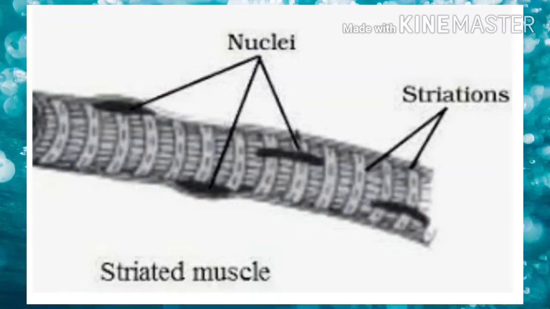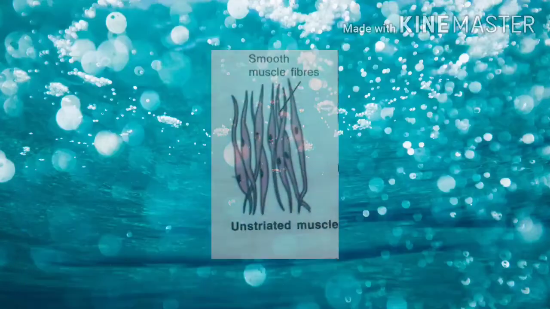Such muscles constitute about 40% of the body weight. Common places to find such muscles are arms and legs, face, neck, etc. Striated muscles are also called skeletal muscles, striped muscles, or voluntary muscles.